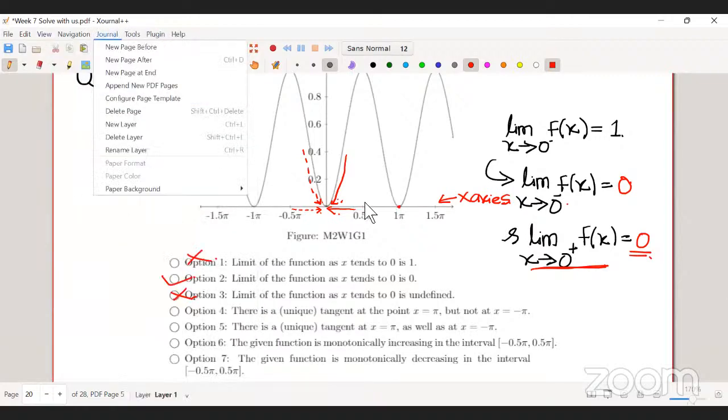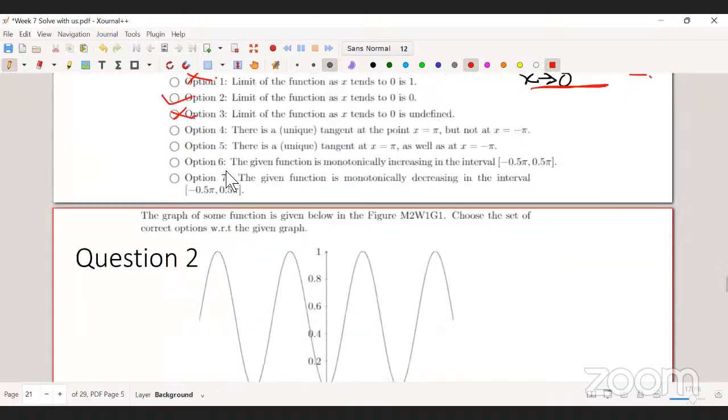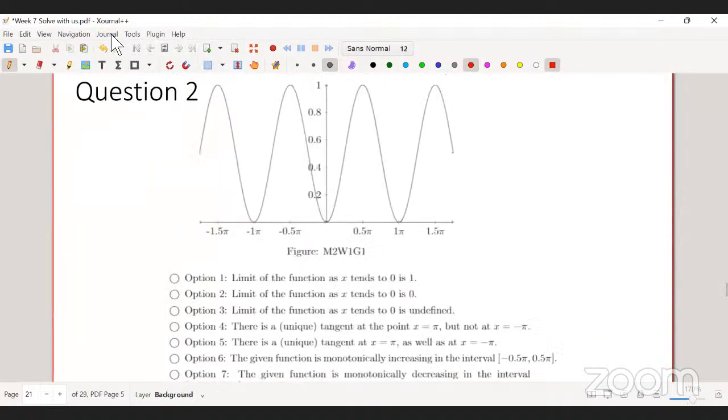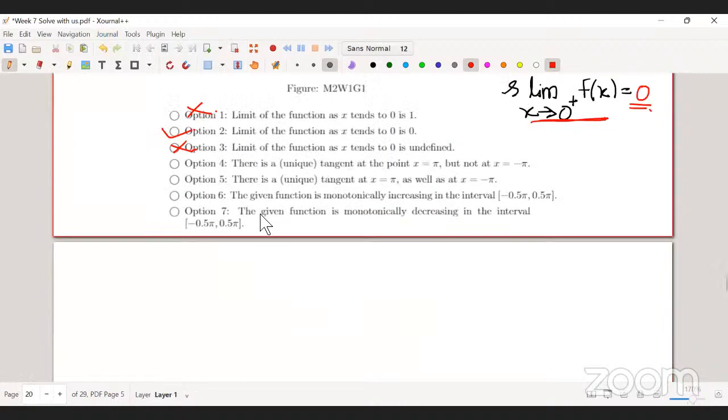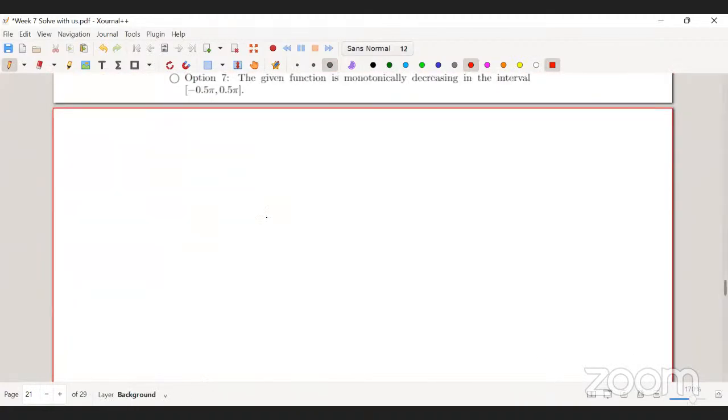If it is smooth, then it will have a unique tangent, maybe. So if you consider this graph, let's say you take this graph.